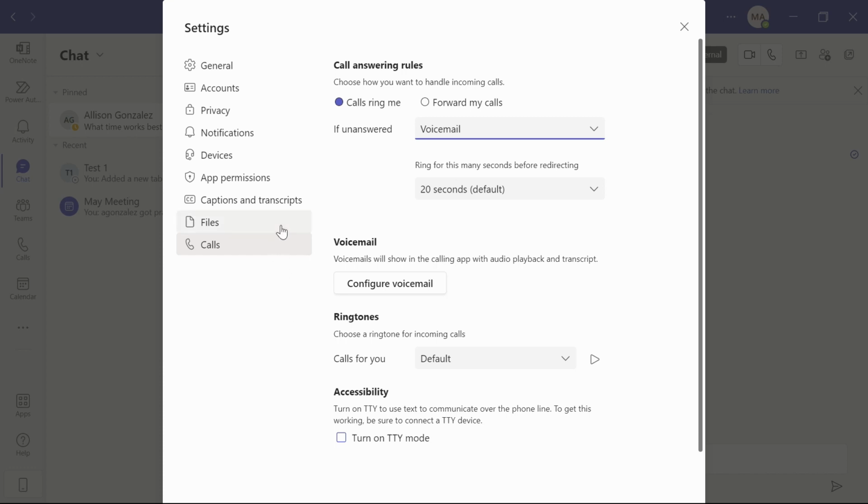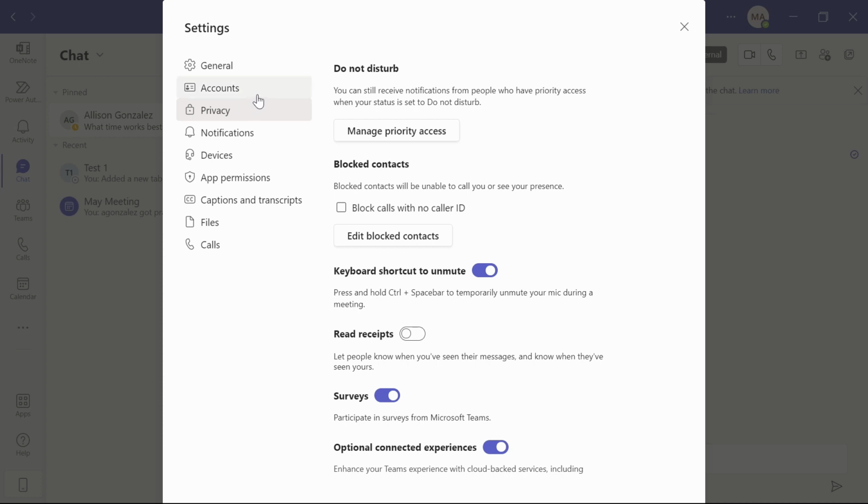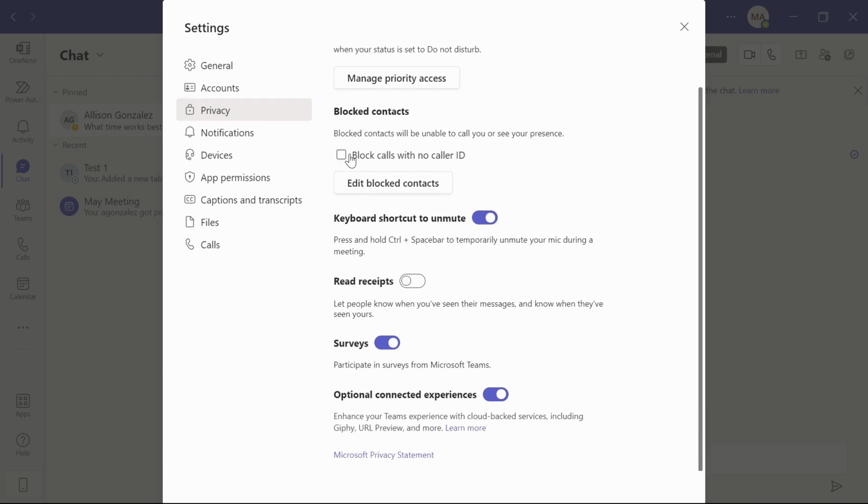Let's head back over to privacy now. And in privacy, you're able to set whether you want do not disturb on. You can decide about blocked contacts. You can even decide your keyboard shortcut. So you're able to decide if you want to be able to hold control and your space bar to unmute during a call. Definitely pay attention if you have this on, so that way you're not accidentally unmuting in a call when you didn't even realize it.